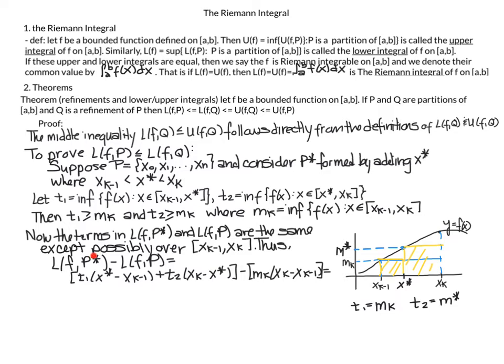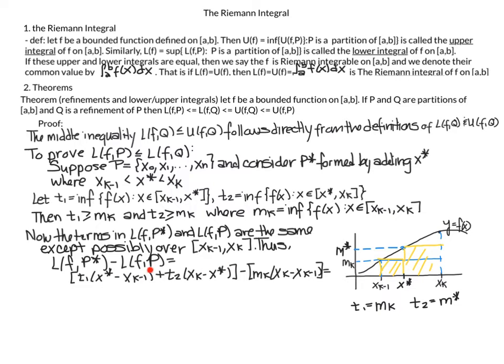So LF of P star minus LF of P is equal to T1 times the interval length. So I have my T1 times the interval length, and my T2, my new infimum, times my interval length here, minus mk.